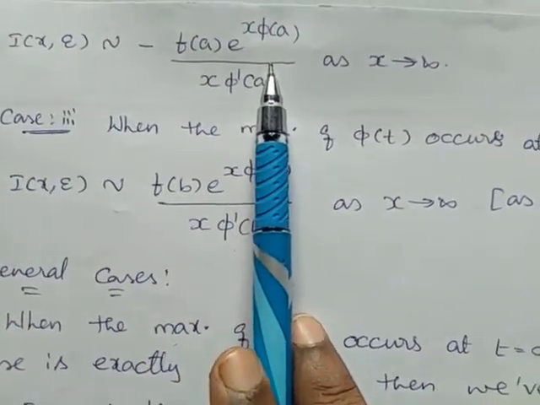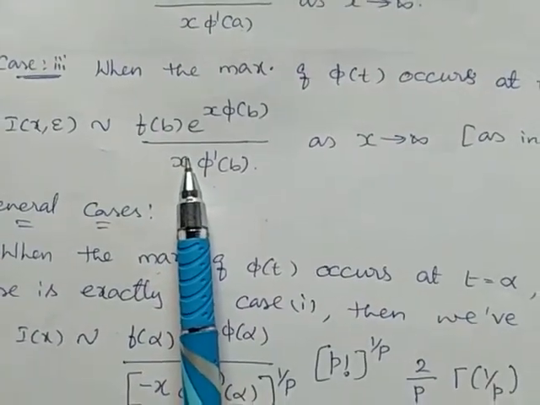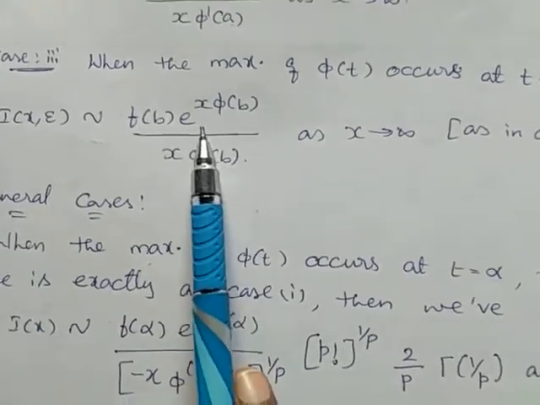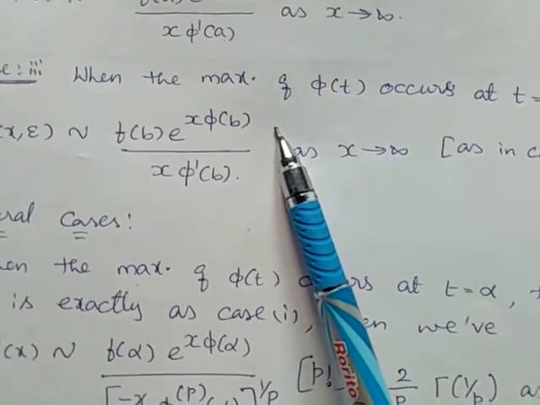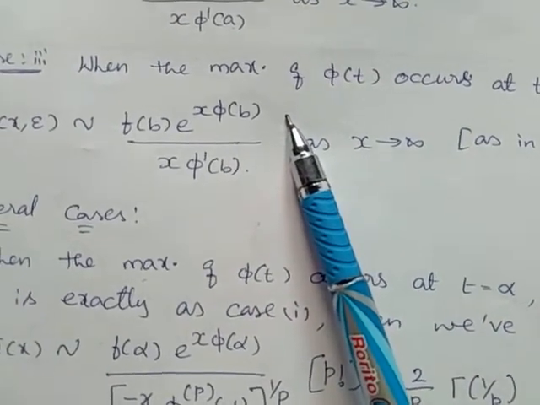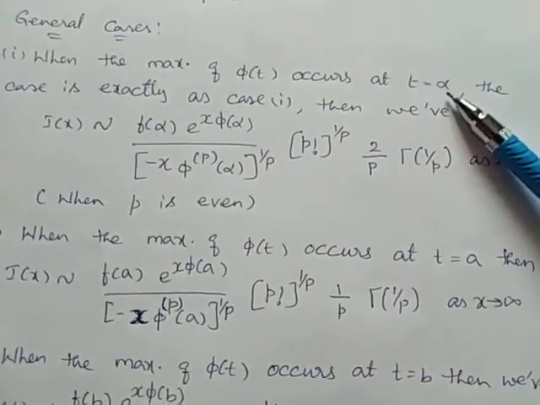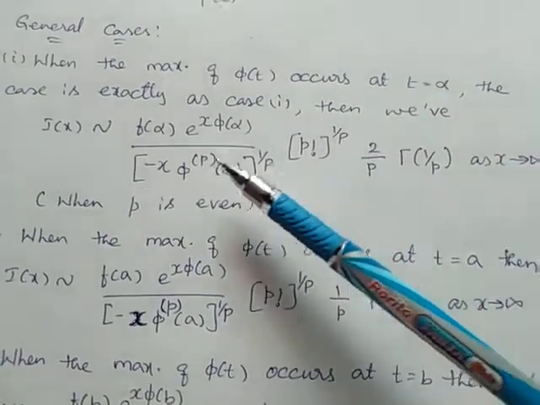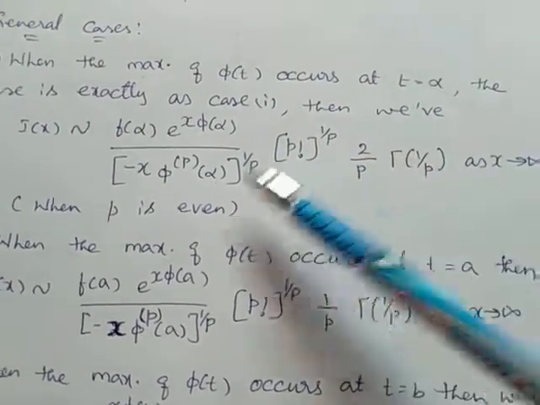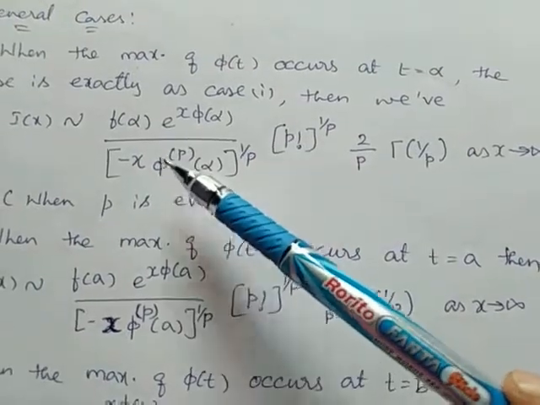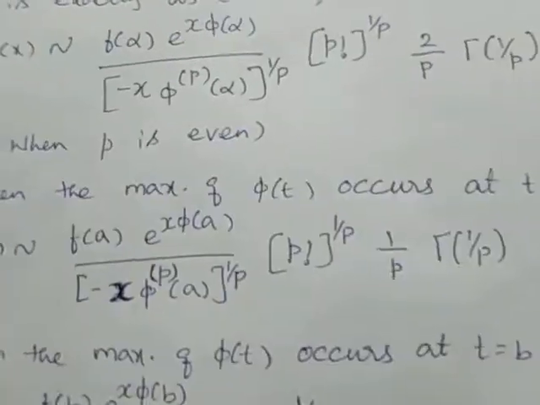Same thing for third case. Similarly, we can get the value of I of x comma epsilon is equal to this form when t is equal to b. Now we are going to generalize this solution for all the three cases. So when first case, when t is equal to alpha is maximum, we are having this solution. This solution is applicable when pth derivative of phi is less than 0.